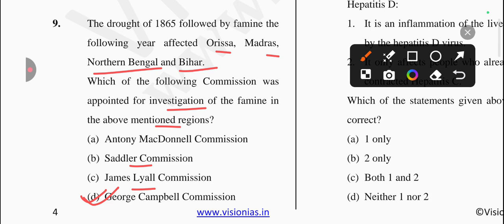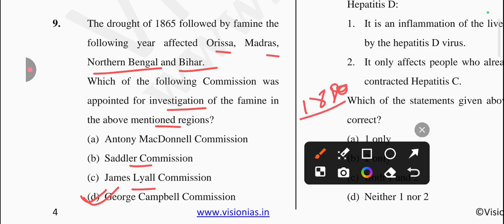And if we are talking about some other things, like the first famine commission was in 1880 under John Strachey.